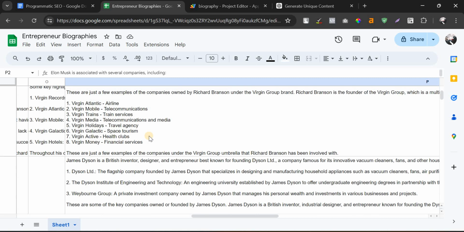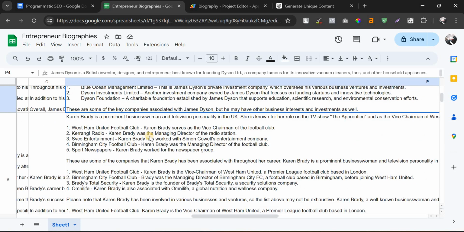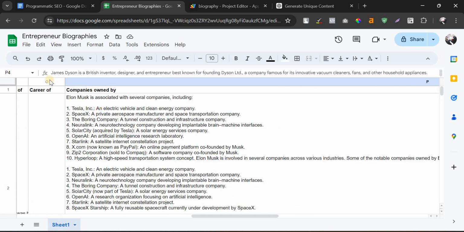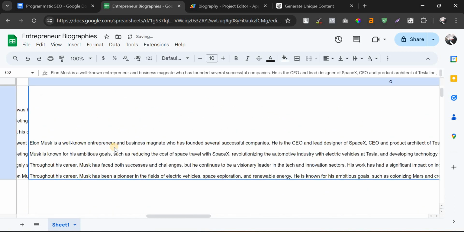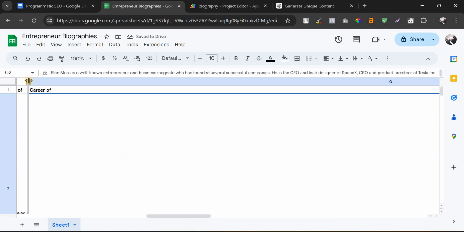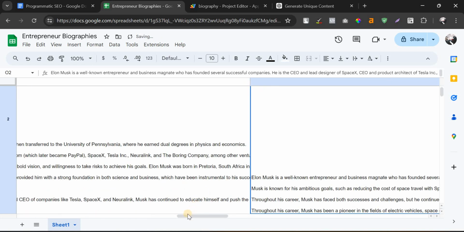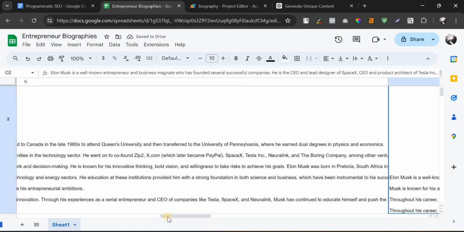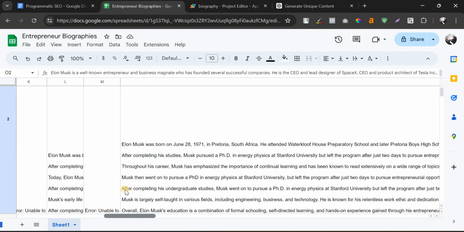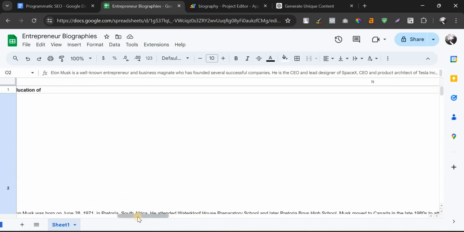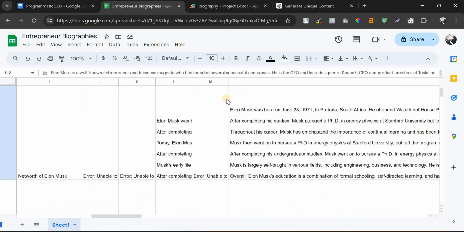In the meantime, you can see the data is properly outputted for each of the terms one by one. So this is the company's owned by column. The career column is also updated. This is the education column of Elon Musk.